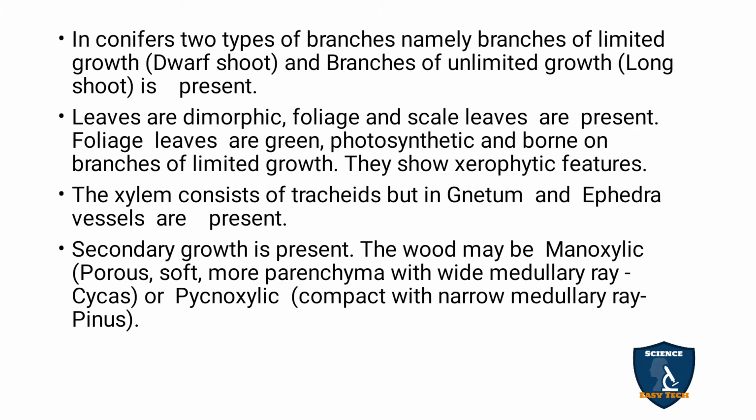One is the limited growth branch, which is called the dwarf shoot. The other is the unlimited growth branch, which is called the long shoot. These two types of branches are seen in conifers. The leaves are dimorphic: foliage and scale leaves are present. Dimorphic means the presence of two types of leaves. The foliage leaves are the younger green leaves, which are flattened, and scale leaves are also present.